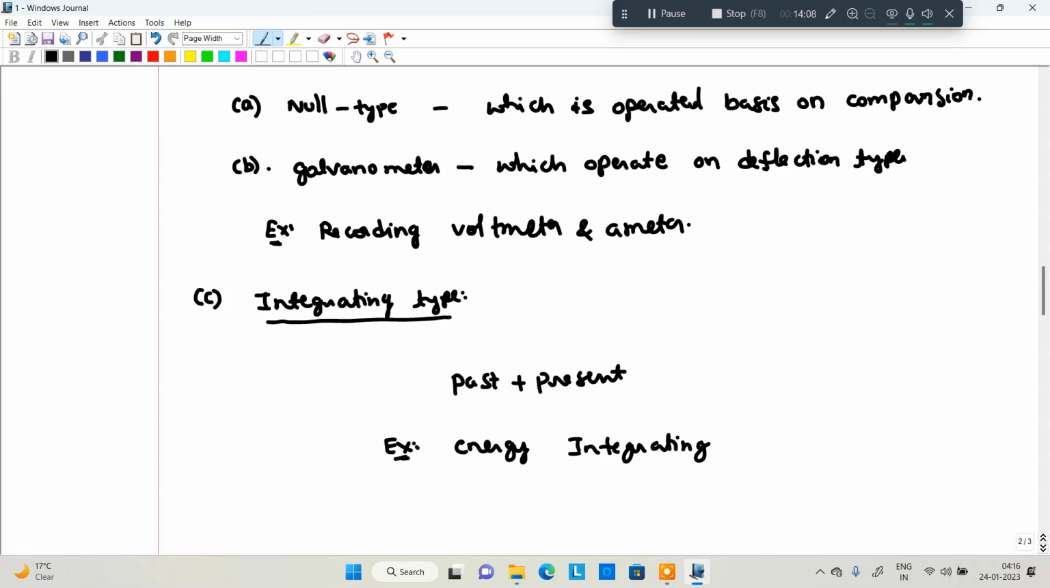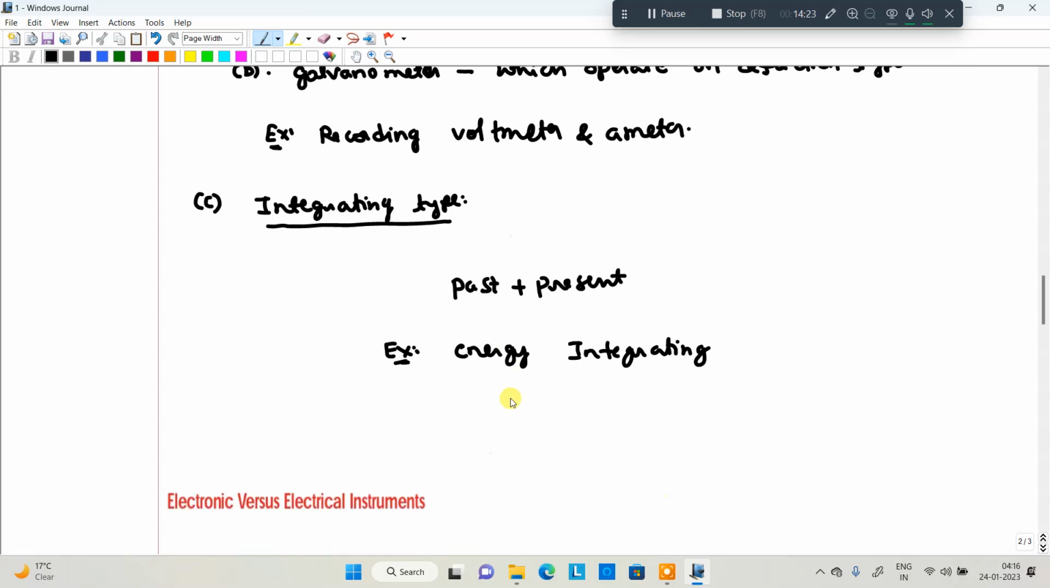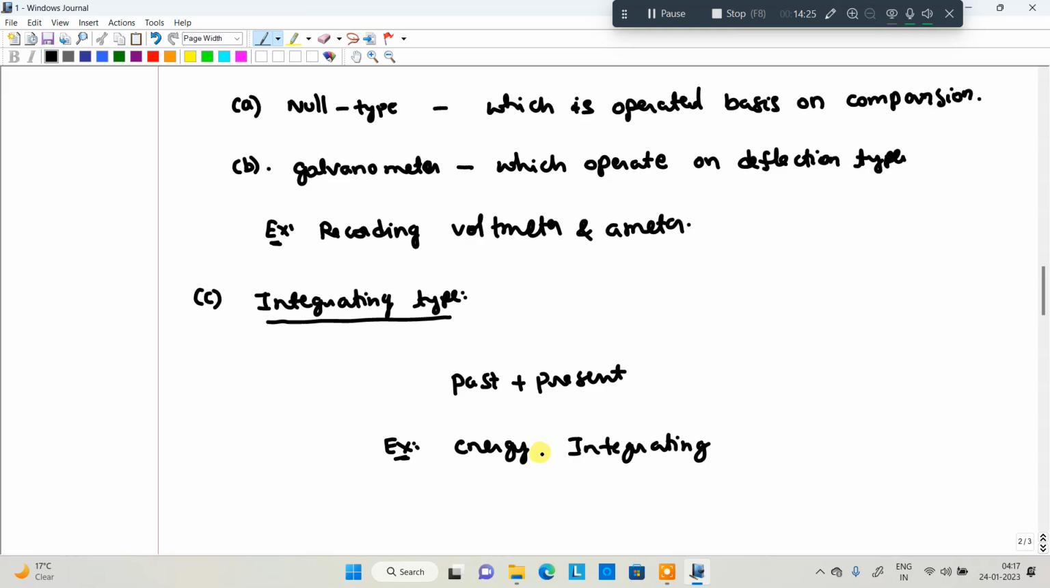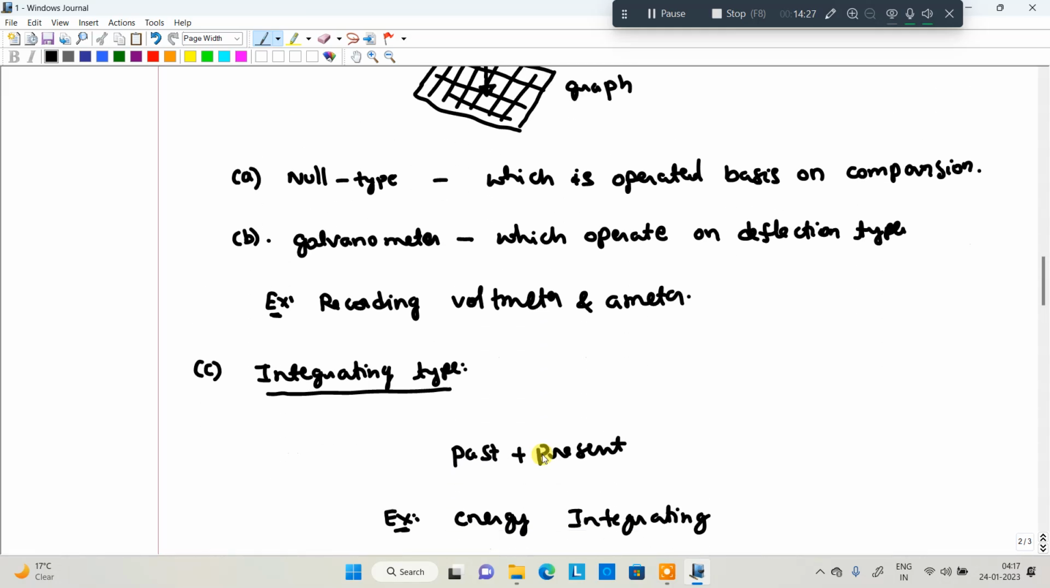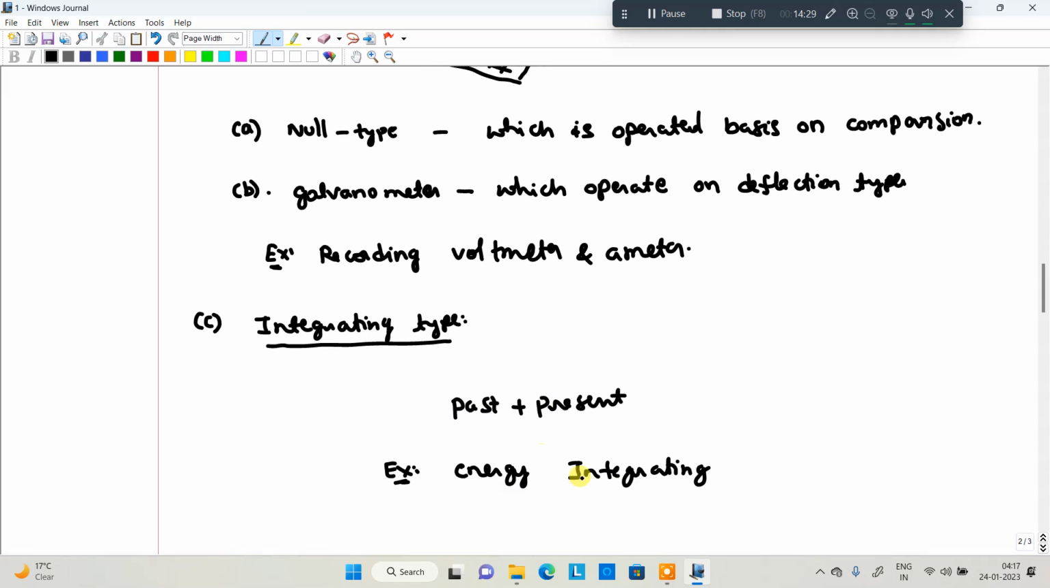Got my point? That means every month it includes the values from the first to the 30th day. All values are summed, and you will get the total value. That is the example for integrating instruments. All of you clear about integrating instruments? What is the example? Energy meter is an example for integrating instruments. Energy meter.